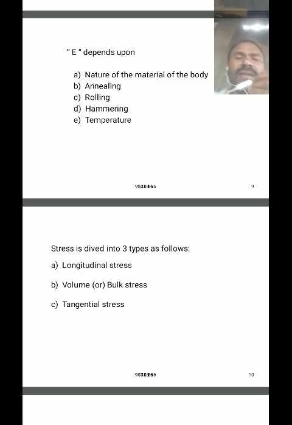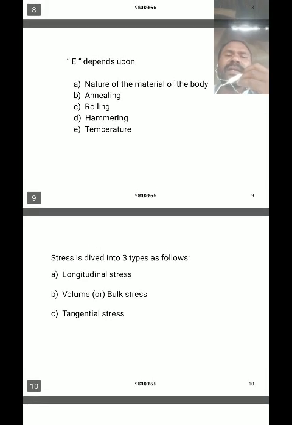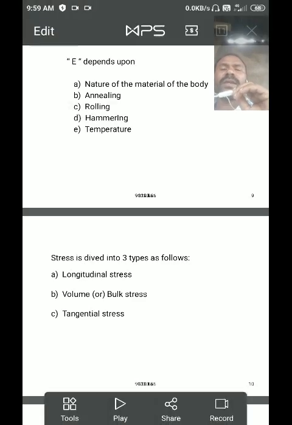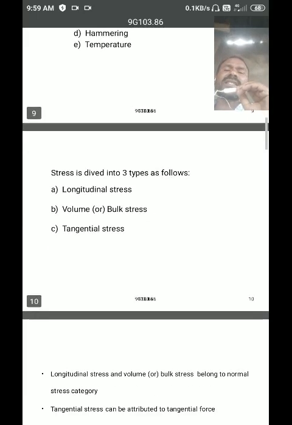The modulus of elasticity depends on the nature of the material of a body, and on annealing, rolling, hammering, and temperature. It also depends on impurities. Impurity also influences the value of the modulus of elasticity.